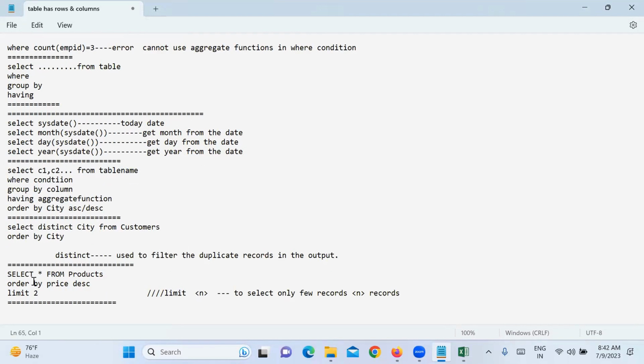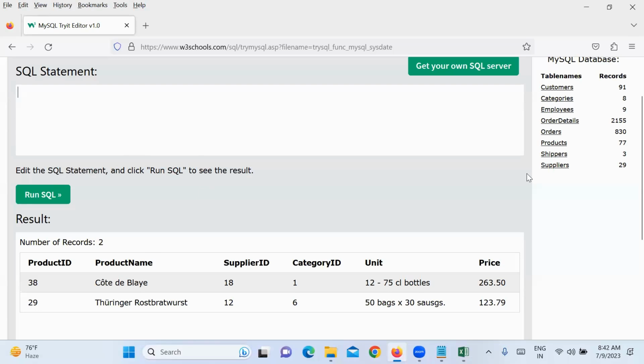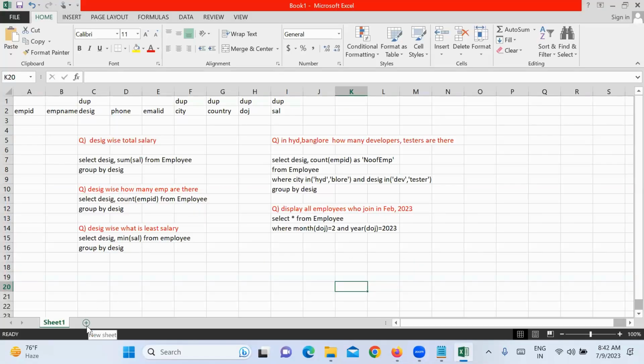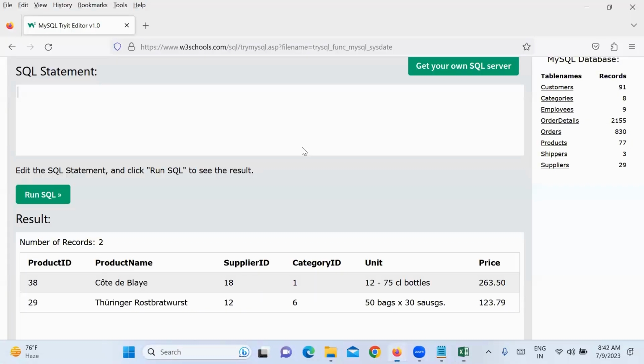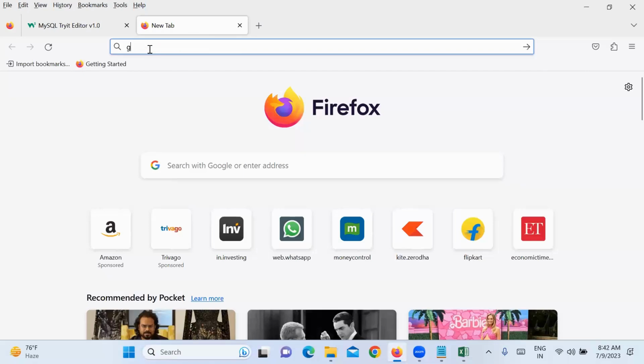Okay, so now distinct is there, limit is there, order by like that. This is all we can write in a single select statement to select data from one single table. But when you have to select data from two or more tables, because in a database, two or more tables always have relations. Definitely there is a relation between two or more tables.